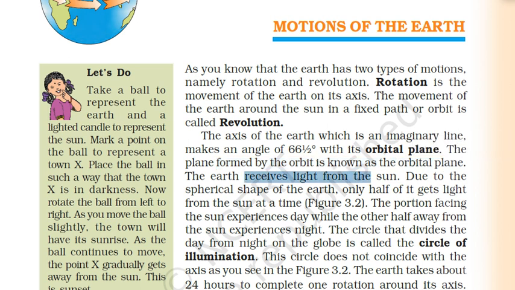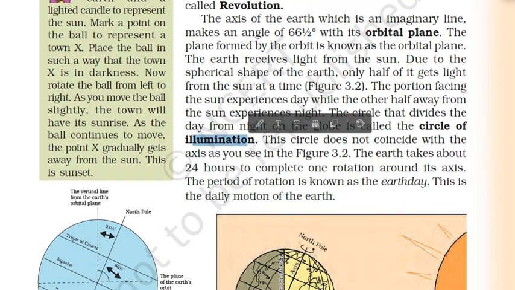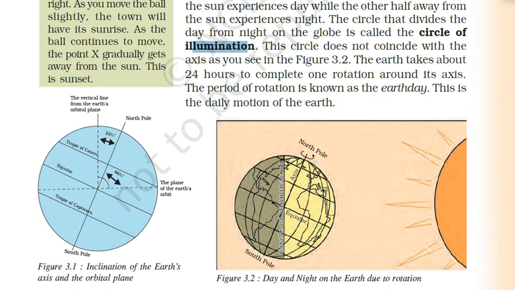The Earth receives light from the Sun. Due to the spherical shape of the Earth, only half of it gets light from the Sun at a time. The portion facing the Sun experiences day, while the other half, away from the Sun, experiences night. The circle that divides the day from night on the globe is called the circle of illumination. This circle does not coincide with the axis, as you see in Figure 3.2.